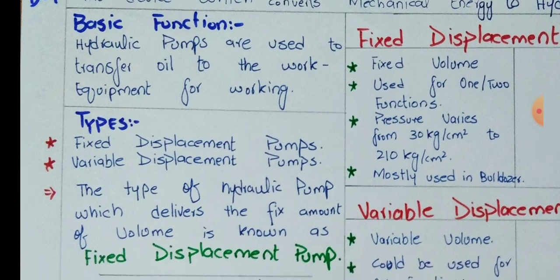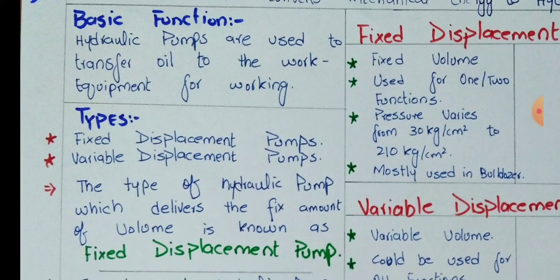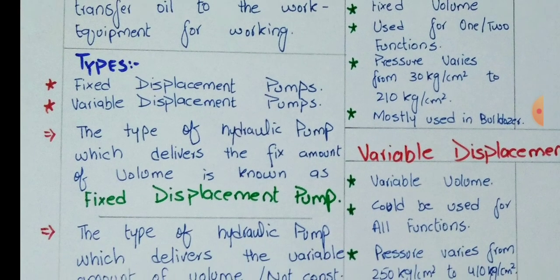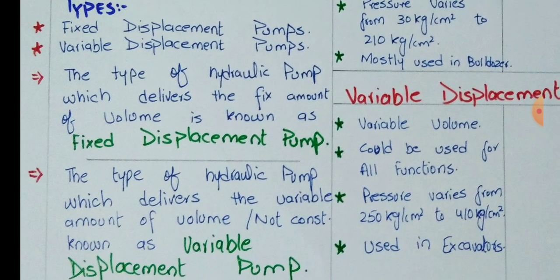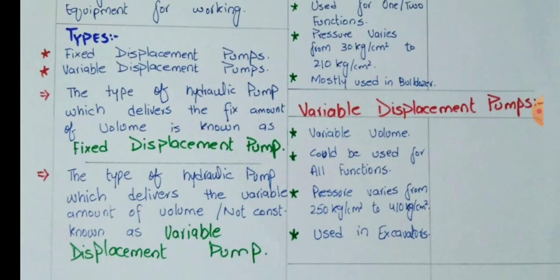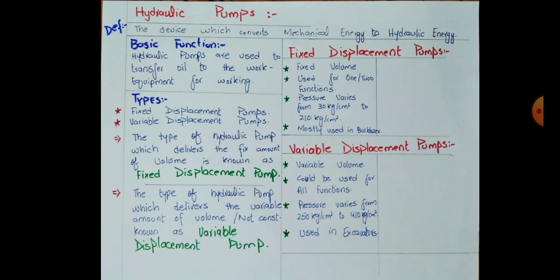Okay, so let's come forward. There are basically two types of pumps: fixed displacement type pumps and variable displacement type pumps. Those pumps which have constant volume are known as fixed displacement pumps, and those pumps which don't have constant volume are known as variable displacement type pumps. Let me show you this in a picture.